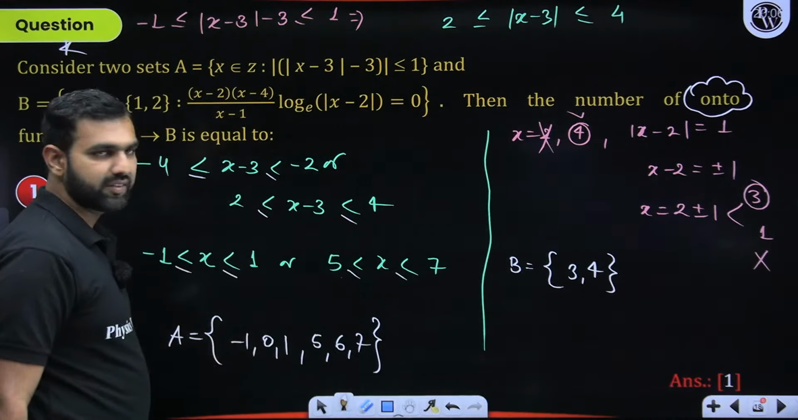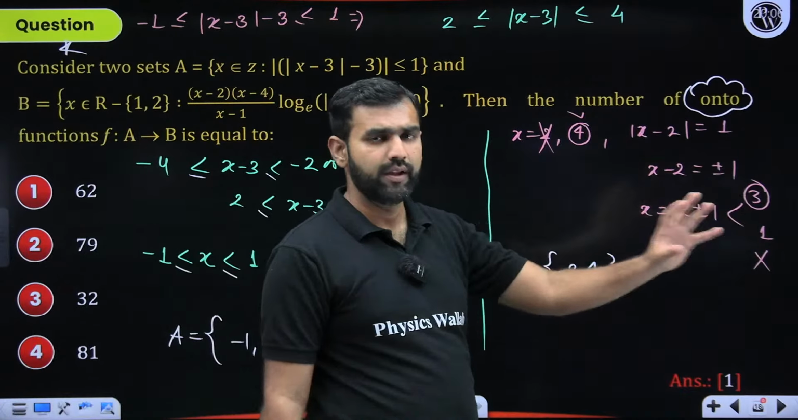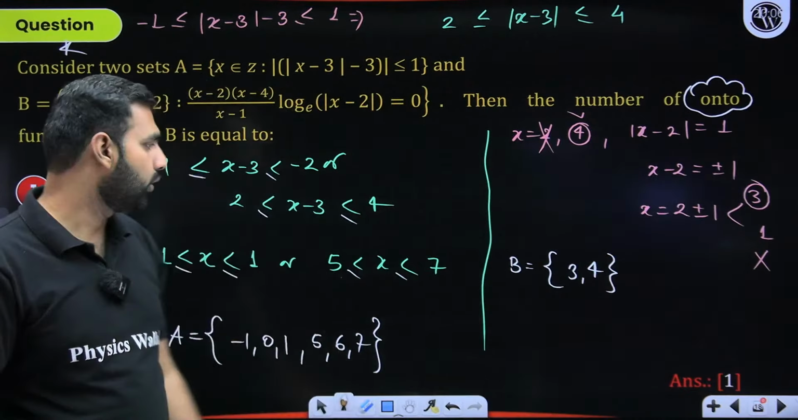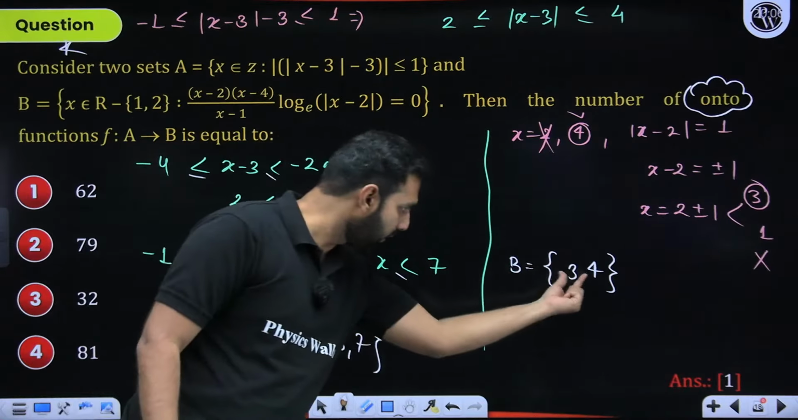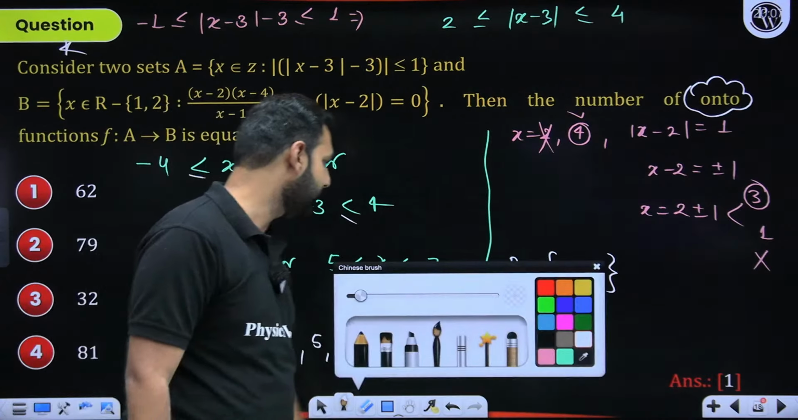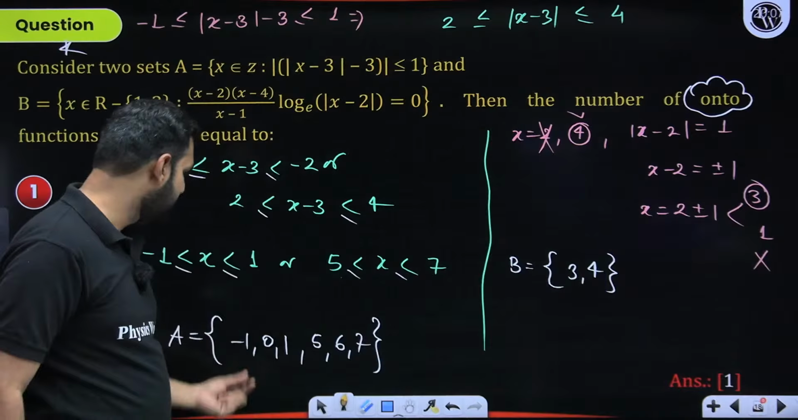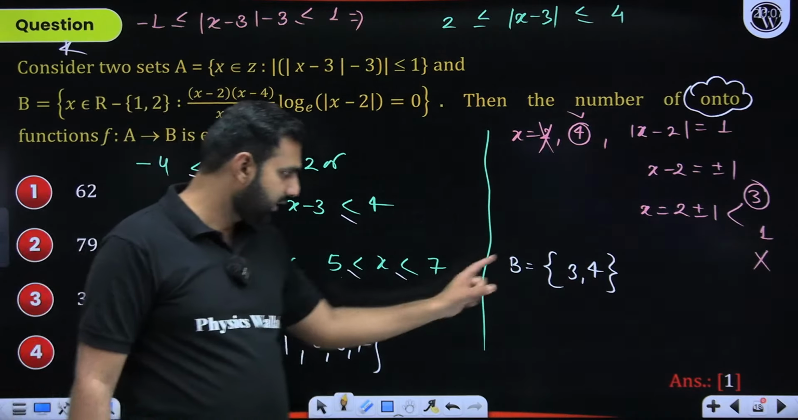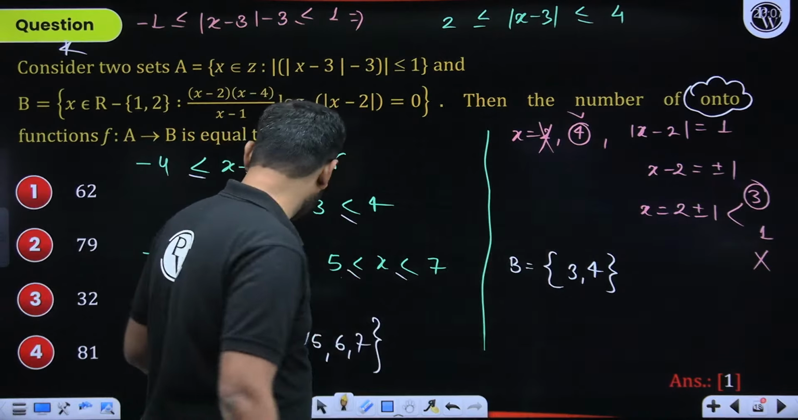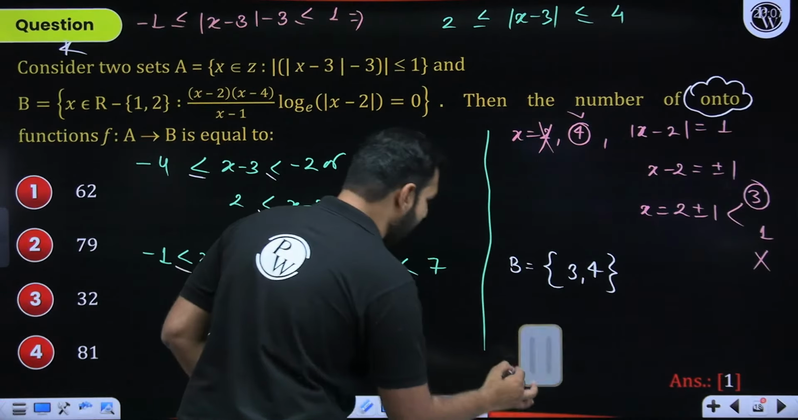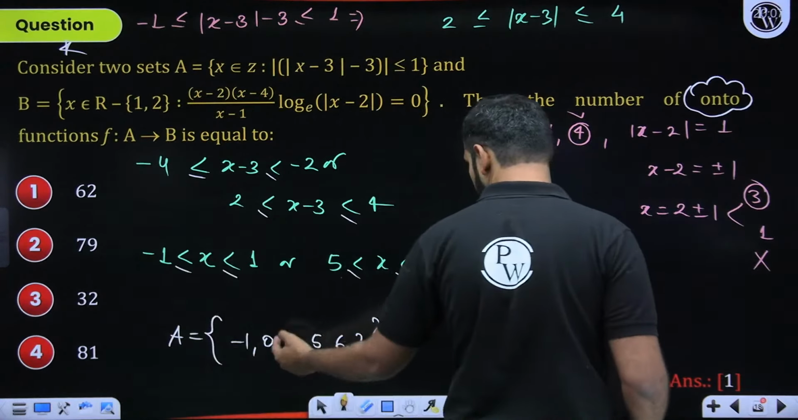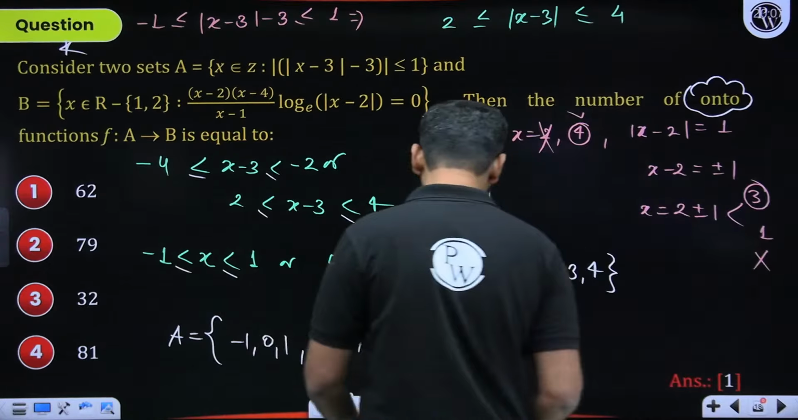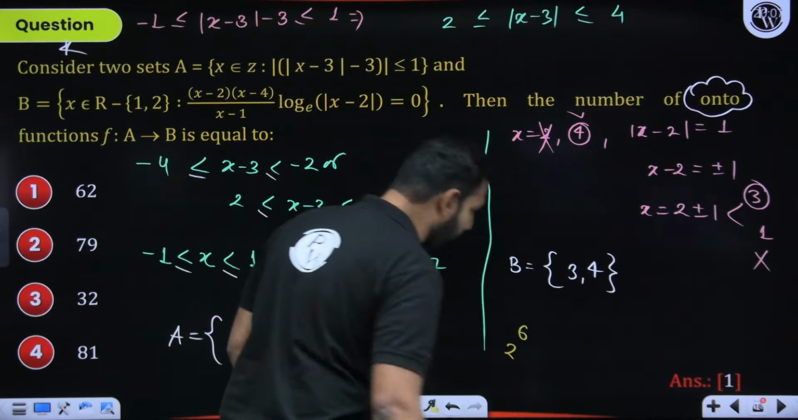From A to B, mappings are needed to be done, and they should be onto. Total minus into will be onto, because cracking into will be a really simple task. How am I going to crack that? Minus 1 has two choices. Either it can be mapped with 3 or with 4. So minus 1 has two choices, 0 has two choices, 1 has two choices.